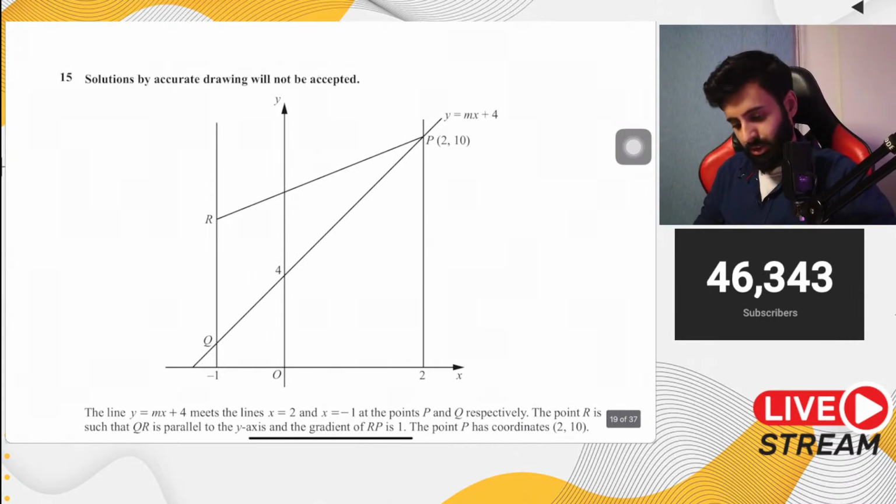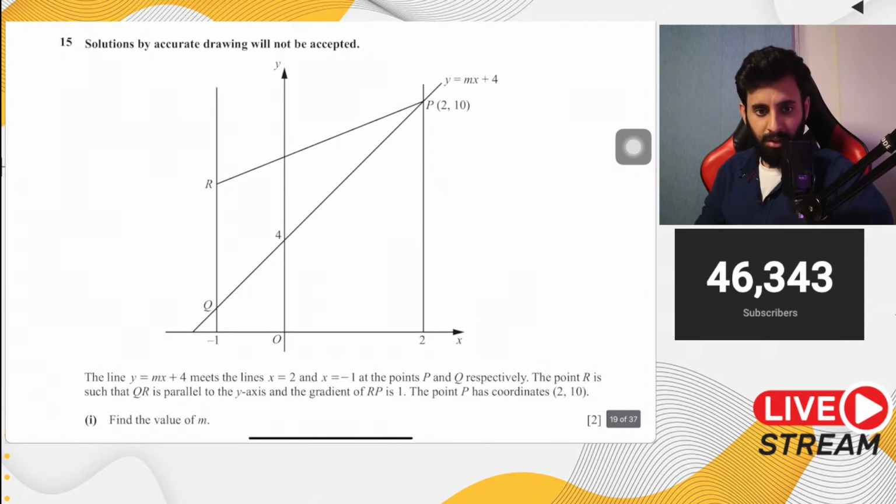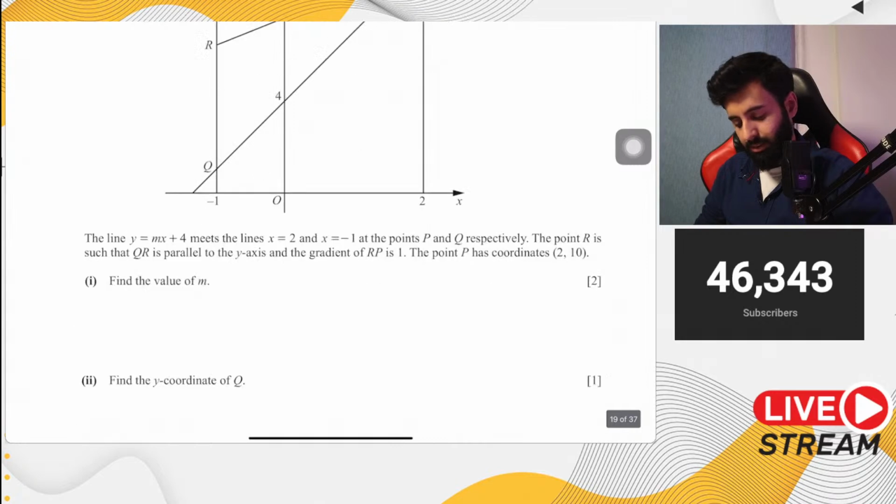Anyway, let's do this question. Like I said, this is from May June 2015, paper 2, variant 2. Let's see what this says. This question says, again, solution by accurate drawing will not be accepted.